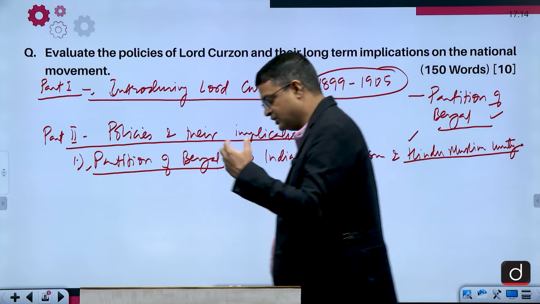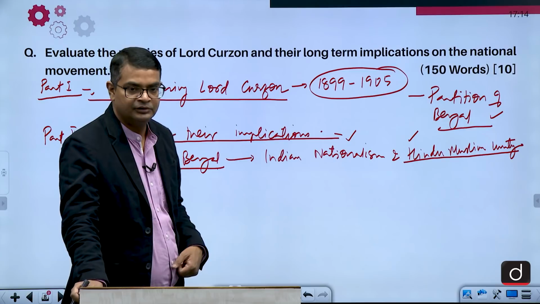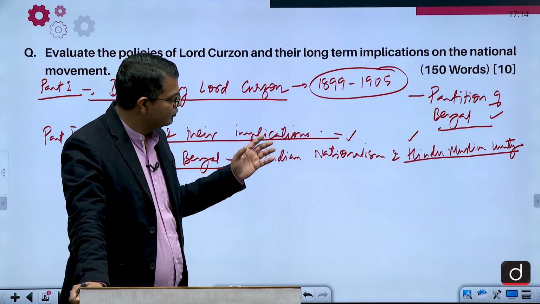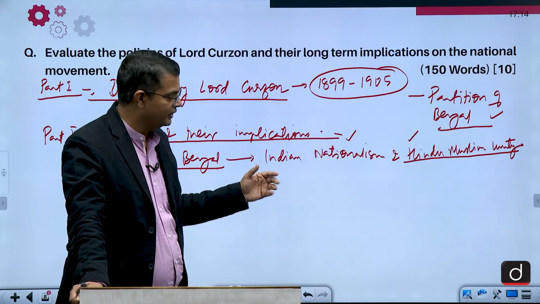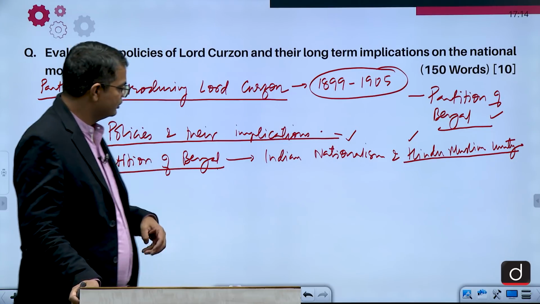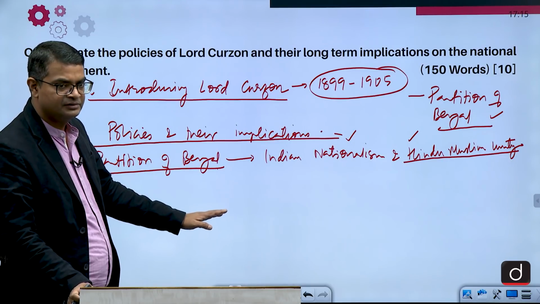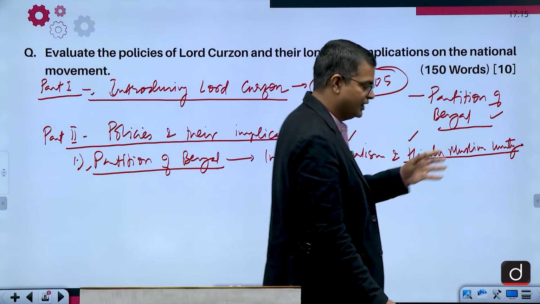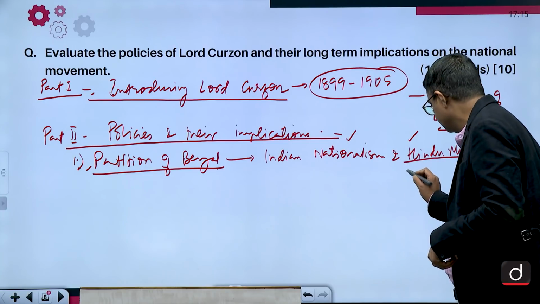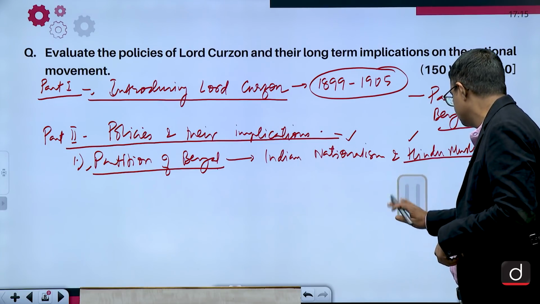And it was in the news, it was in the air that again a movement was going to come, like a revolt was going to happen. And Curzon knew this, that there were too many grievances against the British rule, and they were going to express them through a great revolt. The objective was to break this Indian nationalistic consciousness, because Bengal was politically charged, and to break Hindu-Muslim unity, and to divide Hindus and Muslims on the basis of language also, Bengali and non-Bengali.